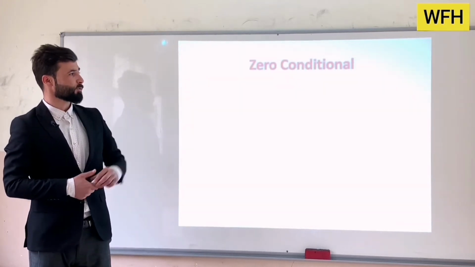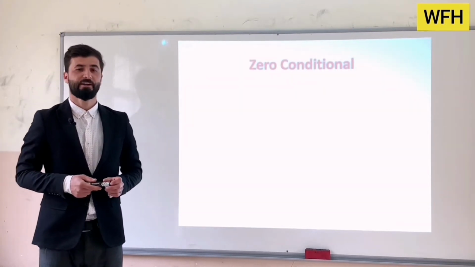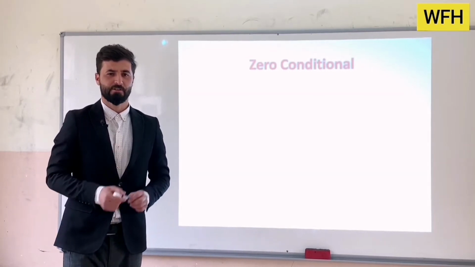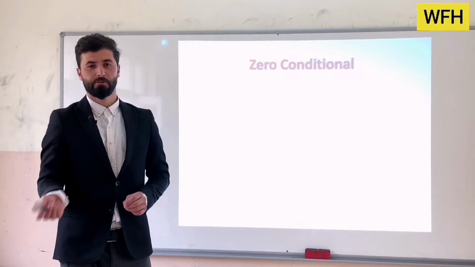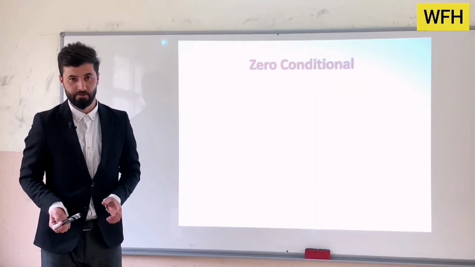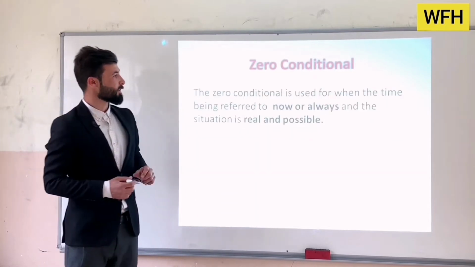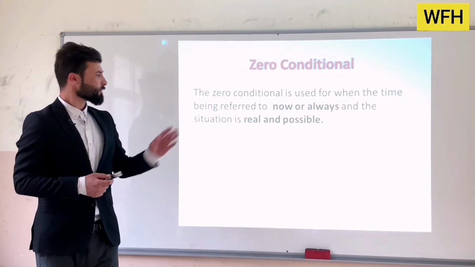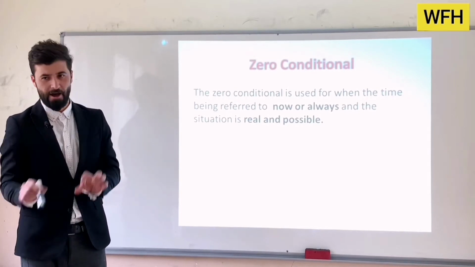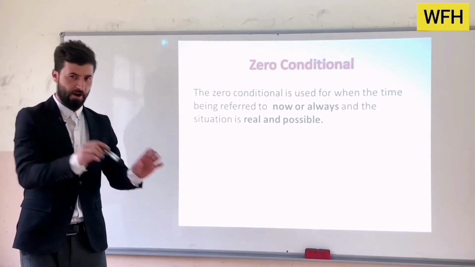Here we have zero conditional, which refers to events in reality, like it's 100% about real events in life, something that will really happen. So let's see what zero conditional is. Zero conditional is used when the time being referred to is now or always.